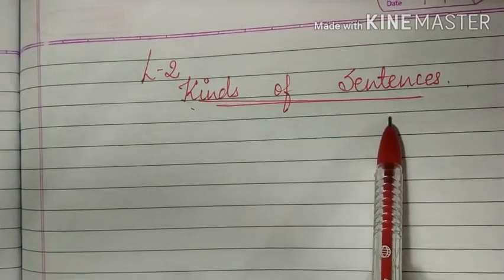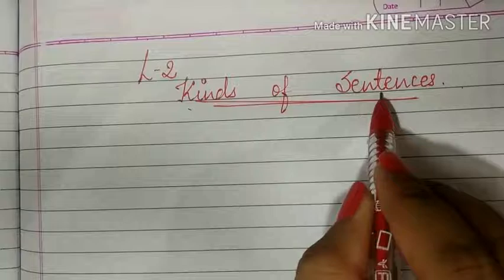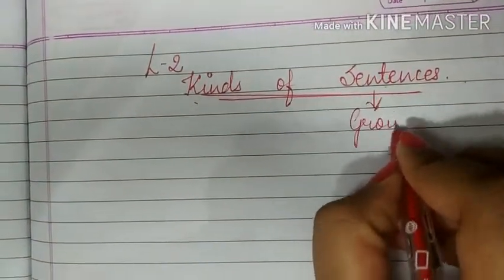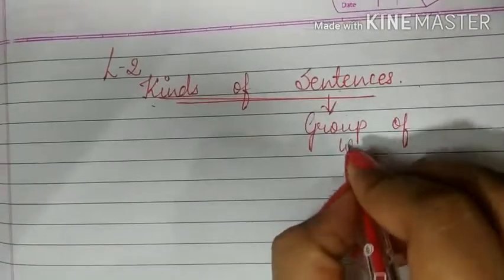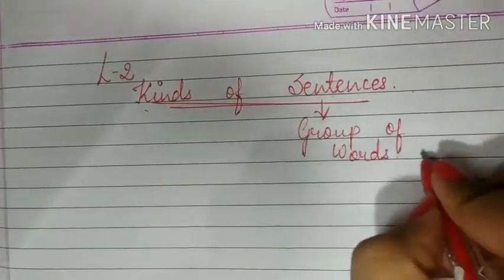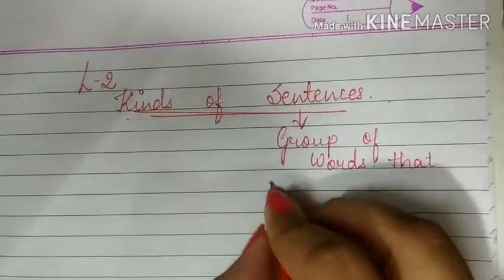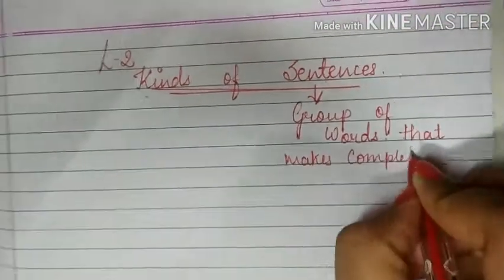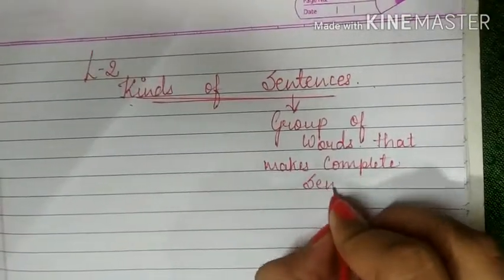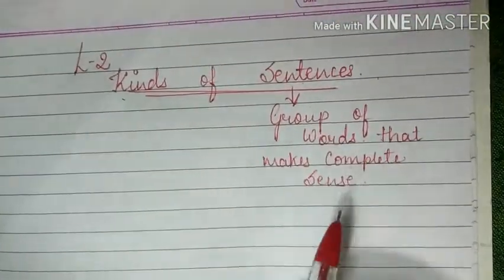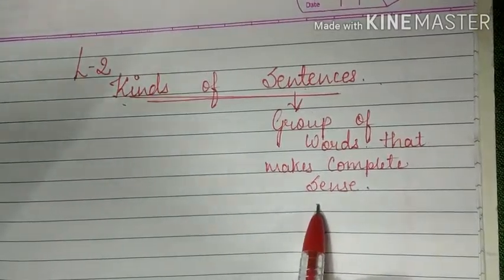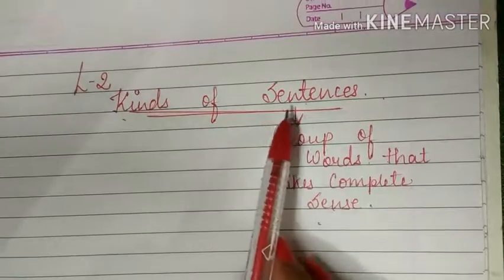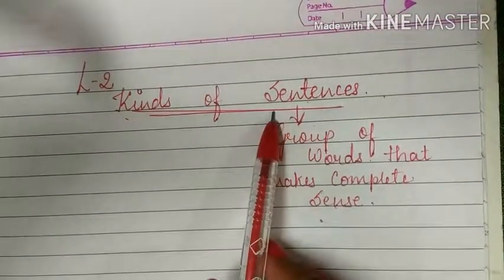In previous lecture we have learned what is sentence. A sentence is a group of words that makes complete sense. We have studied this in our previous lecture. Now we will study kinds of sentence in today's lecture.